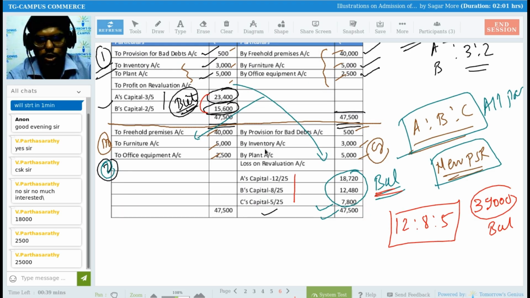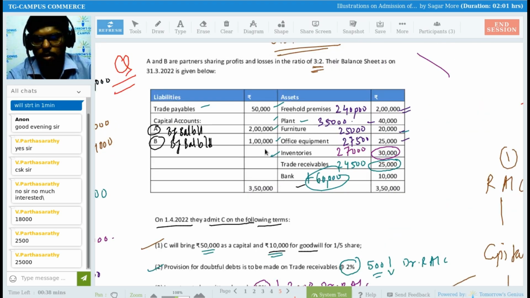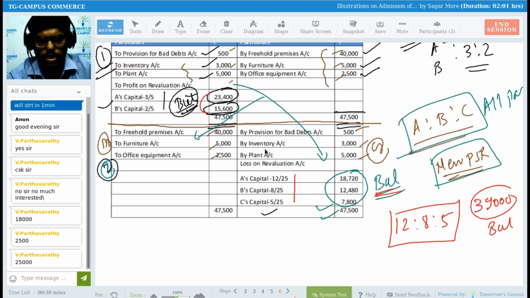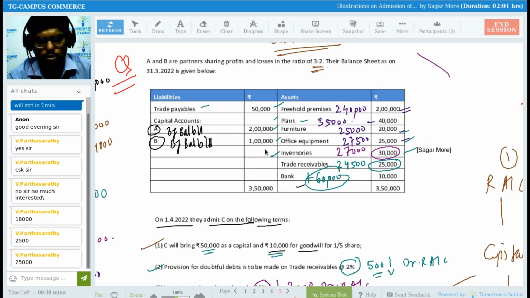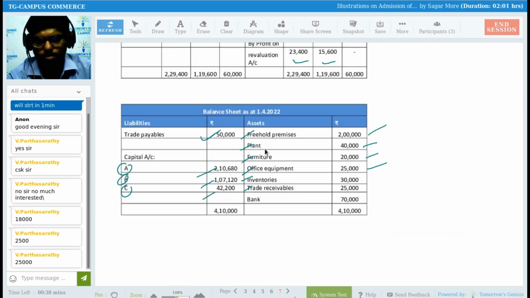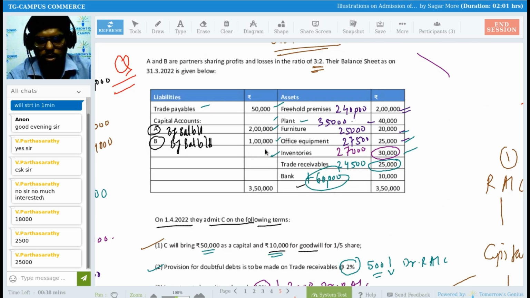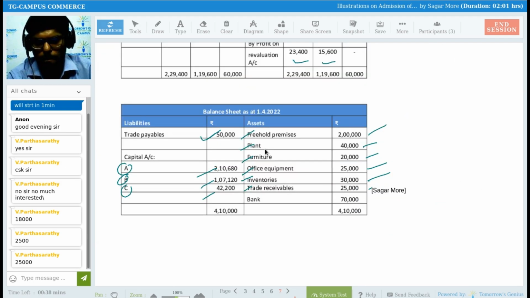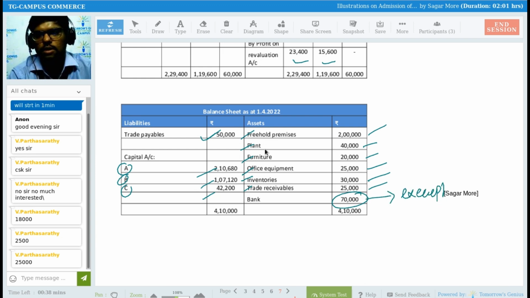Office equipment 25,000. Inventory 30,000. Trade receivable 25,000. Right? So the only exception is the bank balance.